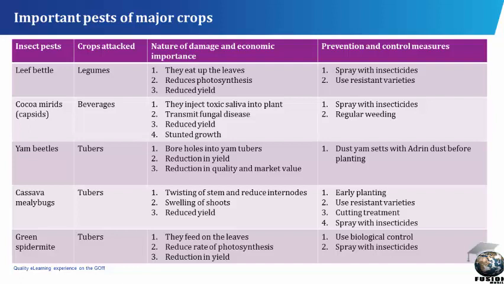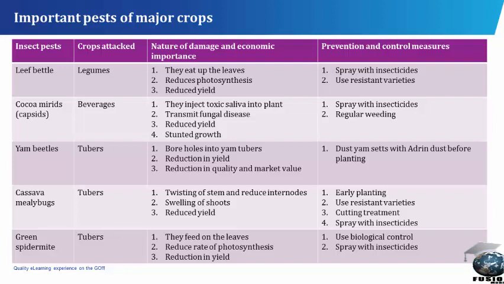Cocoa mirids, capsids. Crops attacked: beverages. Nature of damage and economic importance. They inject toxic saliva into plants, transmit fungal disease, reduced yield, and stunted growth. Prevention and control measures: spray with insecticides, regular weeding.